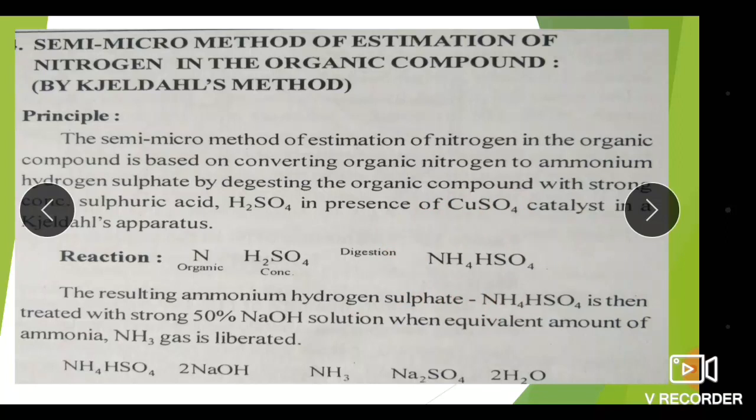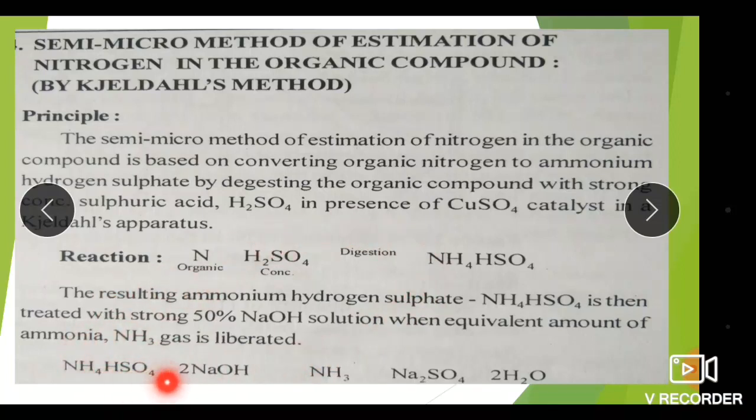Then this ammonium hydrogen sulfate is treated with strong 50% NaOH solution, when an equivalent amount of ammonia, NH3 gas, is liberated. So what is the reaction?